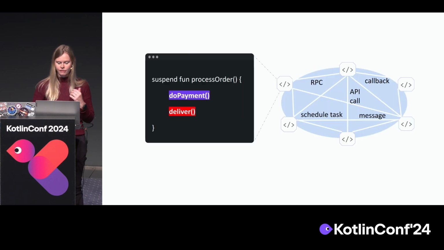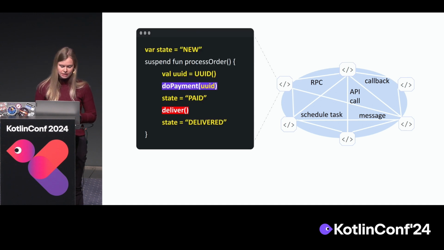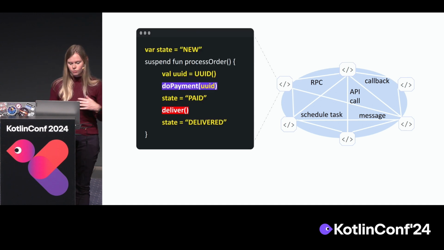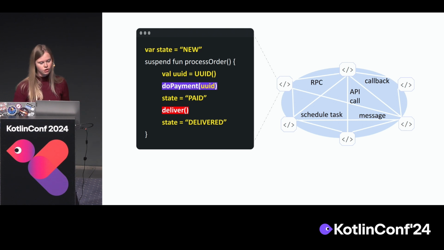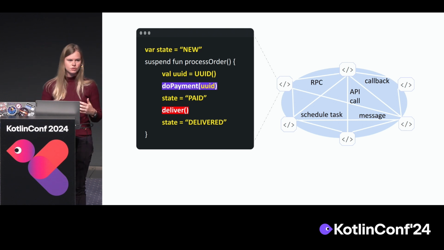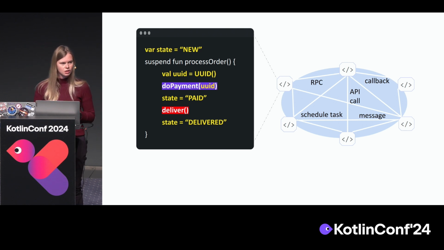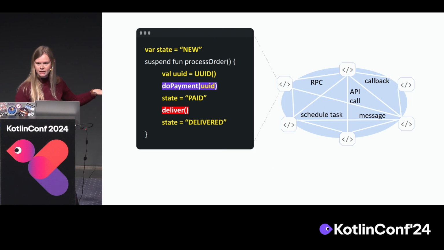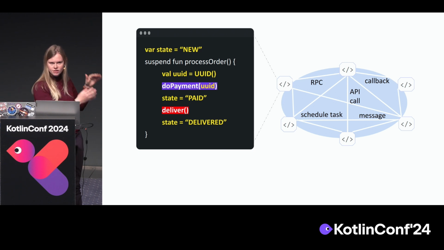All right, so now we have communication and execution. Then there's one essential part missing, and that's actually state. So the thing we were showing here, process order, you can imagine you have, for example, some state machine that you want to keep track of. For example, the order goes through the states new to paid and then to delivered. These are the type of variables that you want to be able to access from several executions. So several functions and handlers could be operating on them.